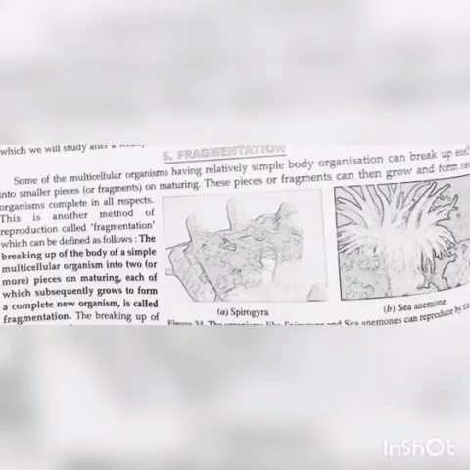Next type is fragmentation in Spirogyra. Example, Spirogyra. Fragmentation. Some of the multicellular organisms having relatively simple body organization can break up easily into smaller pieces or fragments on maturing. These pieces or fragments can then grow and form new organisms, complete in all respects. This is another method of reproduction called fragmentation.